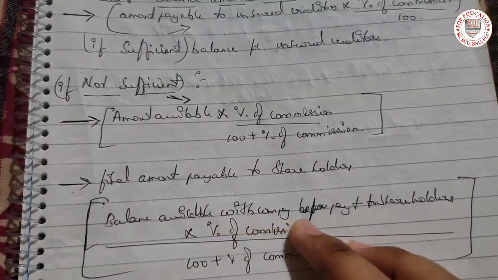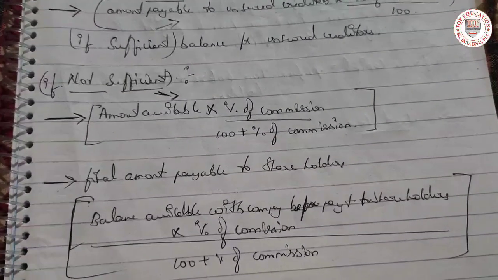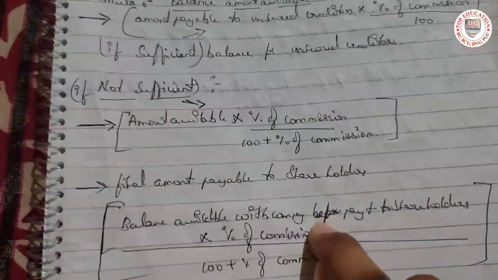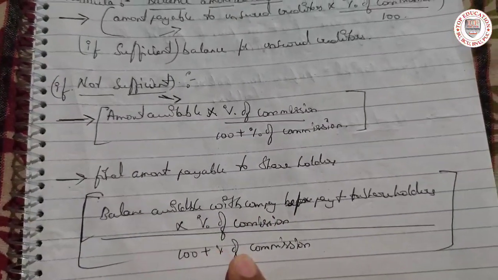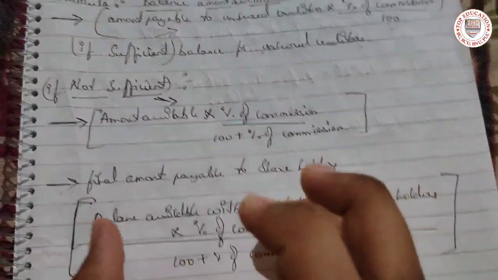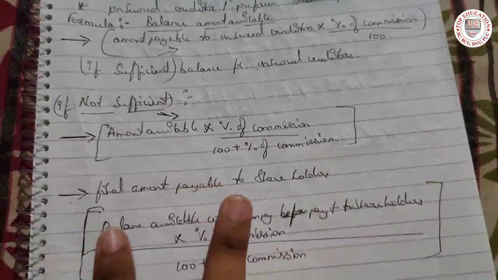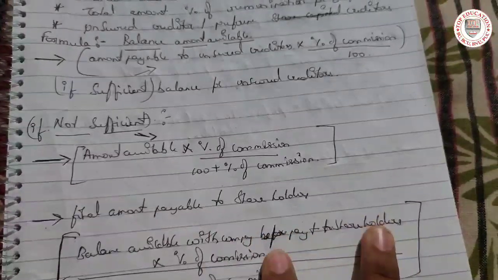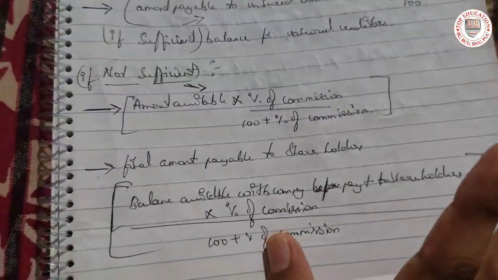It is the balance available with the company before the payment to shareholders, and don't forget the word before, into percent of commission divided by 100 plus percent of commission. You have to be very quick with these things.